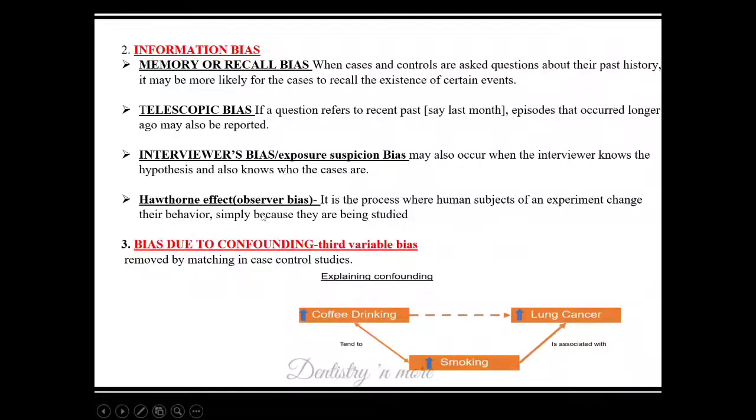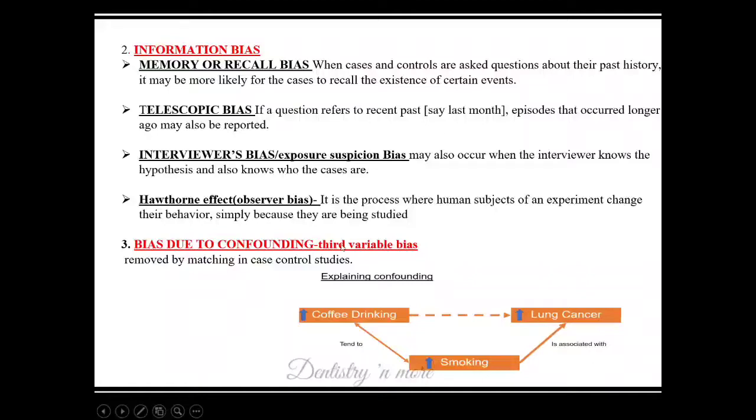And Hawthorne effect is observer bias. It is again a psychological effect. Hawthorne effect is something like when we are being observed, we try to perform in a better way. When we are in a study, or we know that we are being studied, we answer in a better way, or answer in a way which helps the person to test the hypothesis. So we always try to help the person by altering our answers, or we present ourselves in a better way. So that is Hawthorne effect. When the patient knows that he is being studied, we alter the responses.